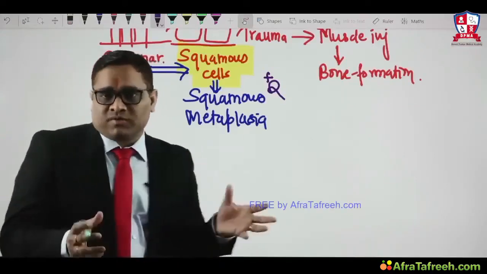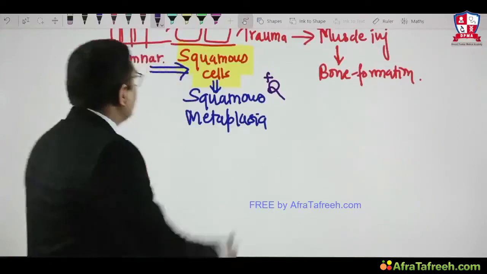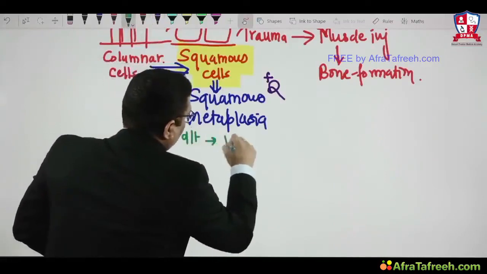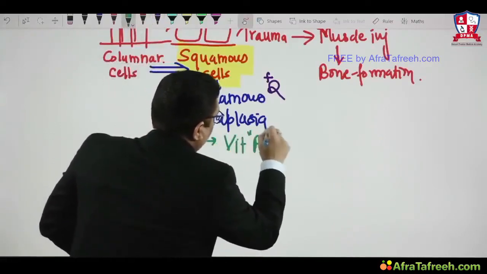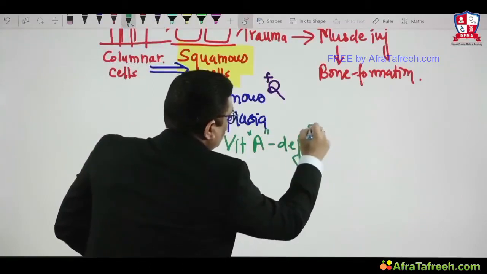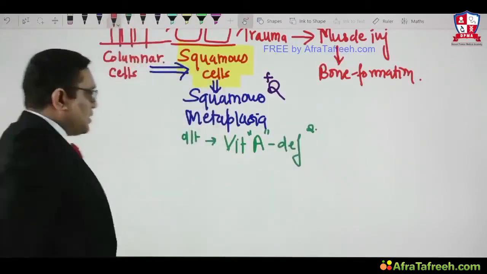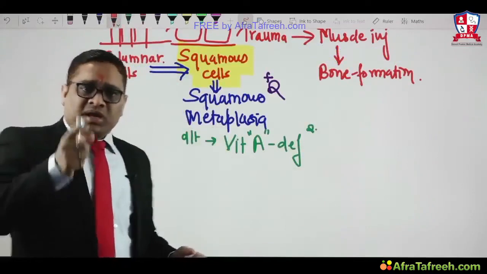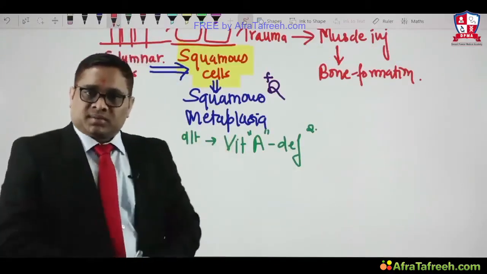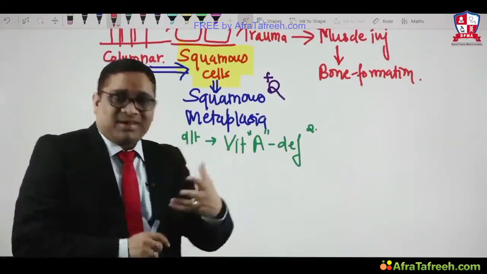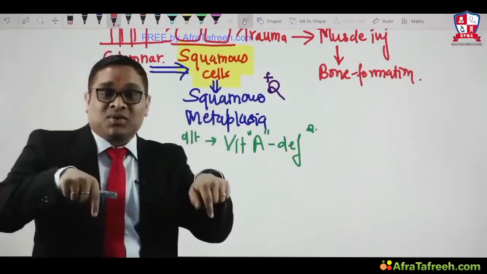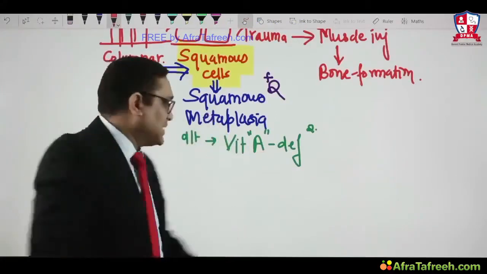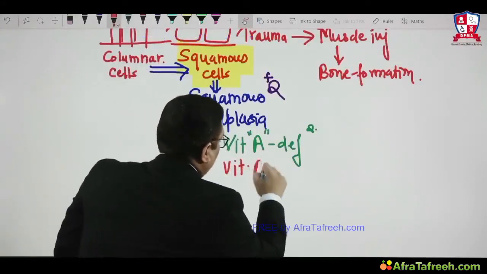Squamous metaplasia is because of which vitamin deficiency? So here we have to understand that squamous metaplasia in the respiratory tract is due to vitamin A deficiency. So that was the question in the AIIMS exam. In a future exam, the examiner can ask you whether squamous metaplasia is due to vitamin A deficiency or vitamin A excess. When you go through Robbins, you will find that it is because of vitamin A deficiency, and also because of vitamin A excess. Both can induce squamous metaplasia. So just remember this point for future exams.